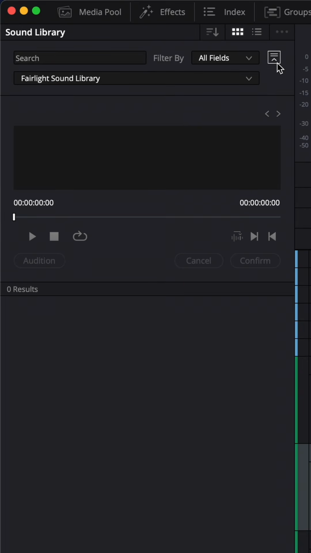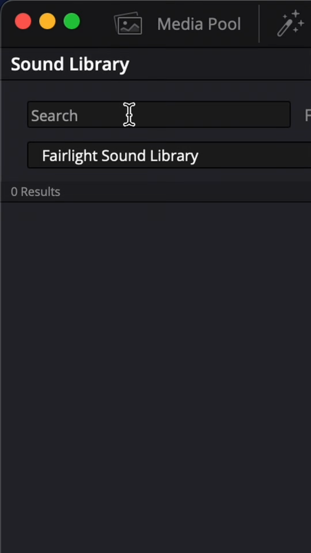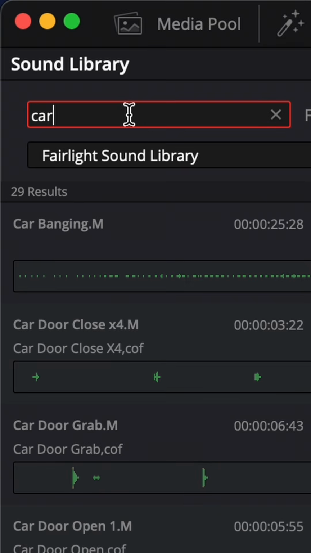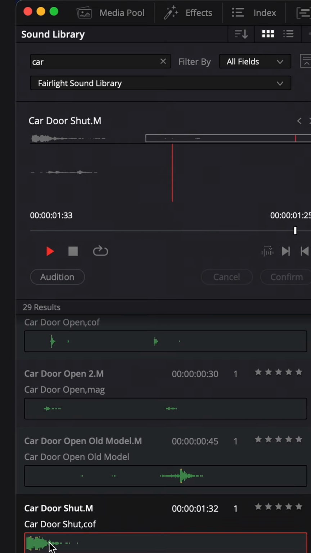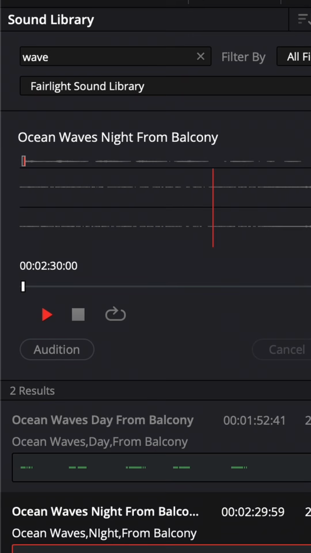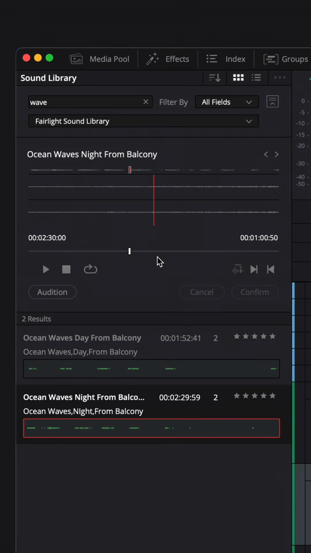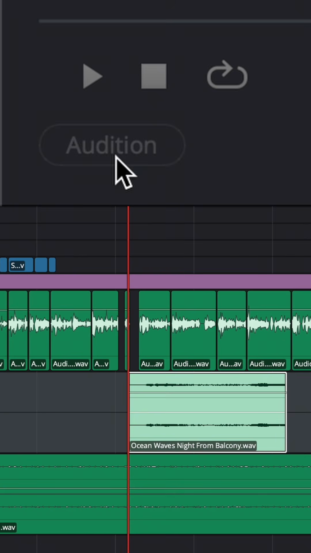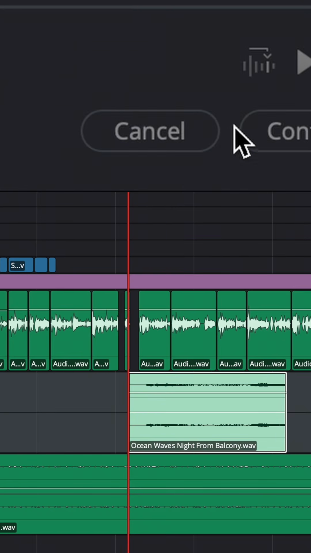Once installed, return to the Fairlight page and select the Fairlight Sound Library from the drop-down menu. From here you can search terms to add into your edits such as car or wave. The library window also has a preview feature to listen and analyse the waveforms. The Audition button helps to temporarily lay it out in your timeline for review. Pressing cancel will remove it.